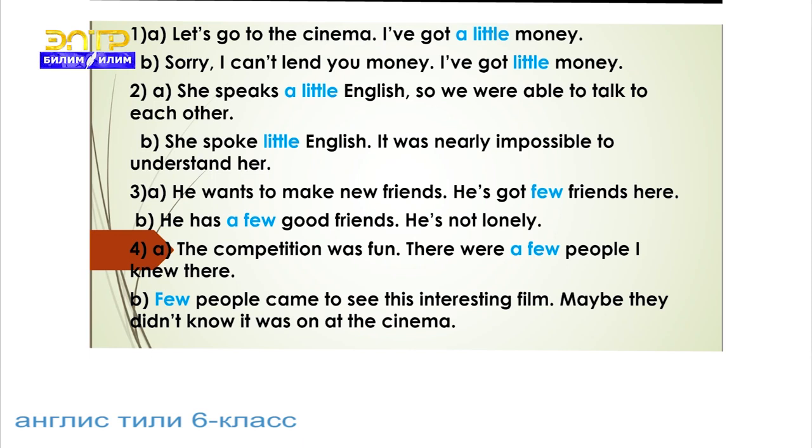Few people came to see this interesting film. Maybe they didn't know it was on at the cinema. Few people. It's a negative meaning.